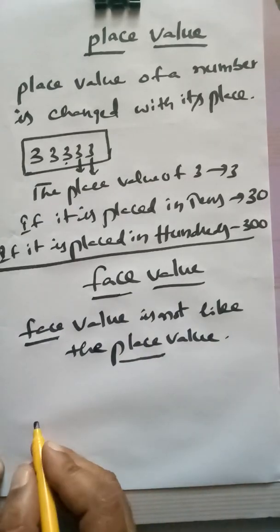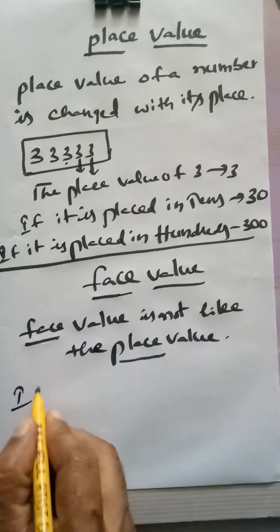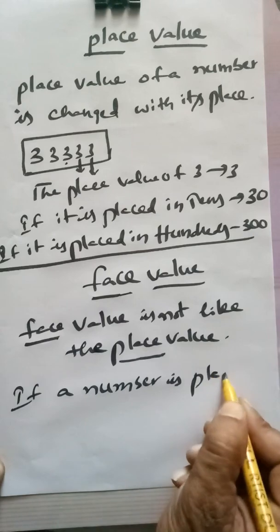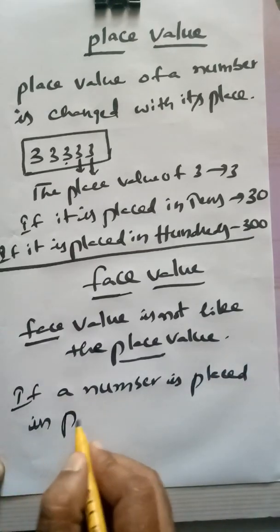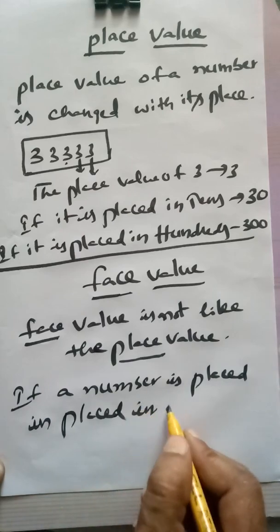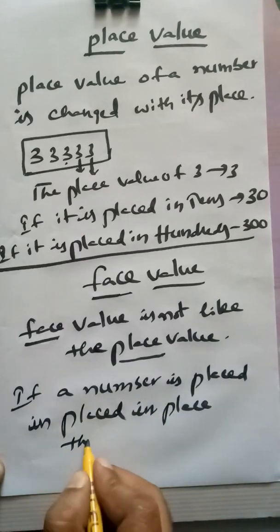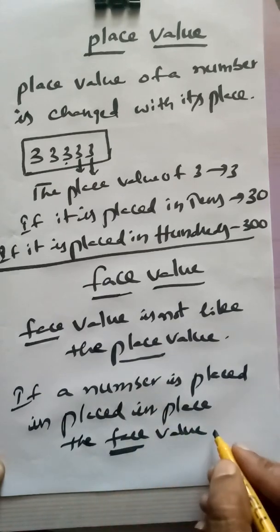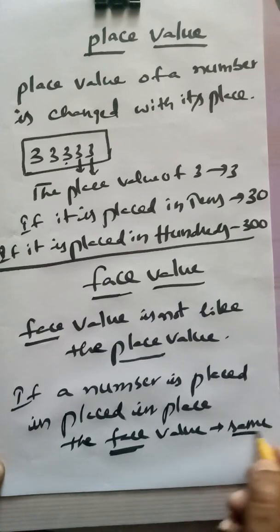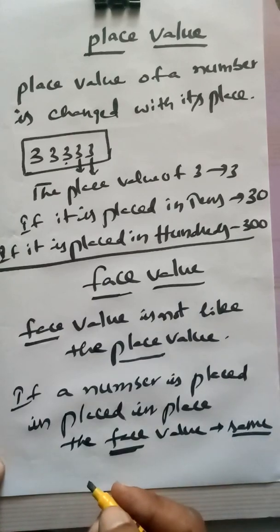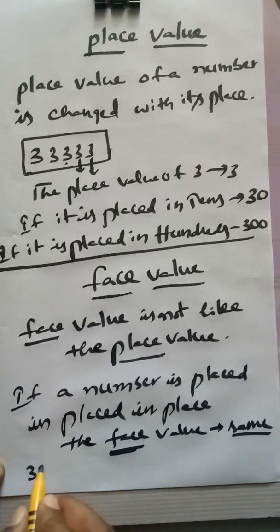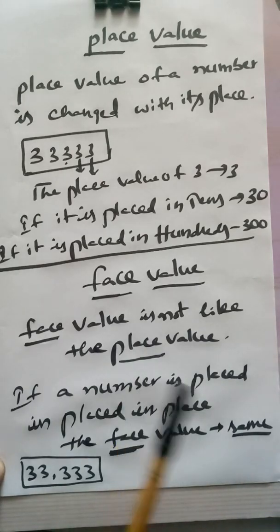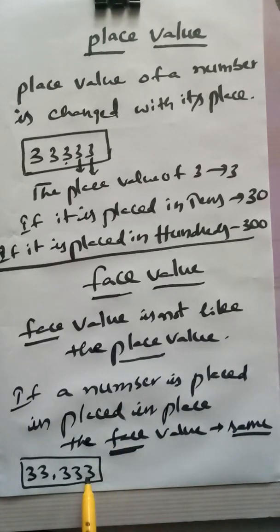If a number is placed in any place, the face value is same, ఒకేలాగా ఉంటుంది. For example, same number 33,333. I have already told you about the place values, but the face value is this 3 is 3.